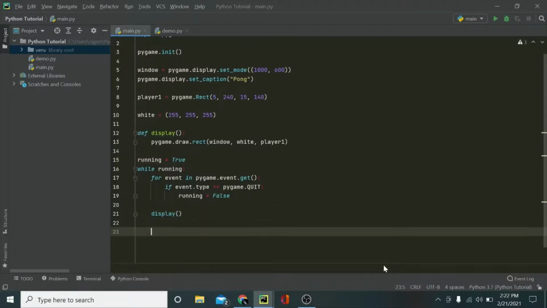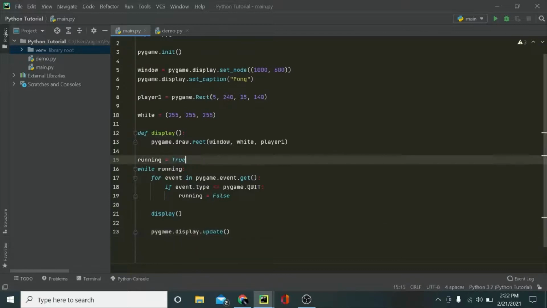What you can do for that is say pygame.display.update, and this will update the window. And now if I run it, you can see we have successfully created a rectangle, and it's working.